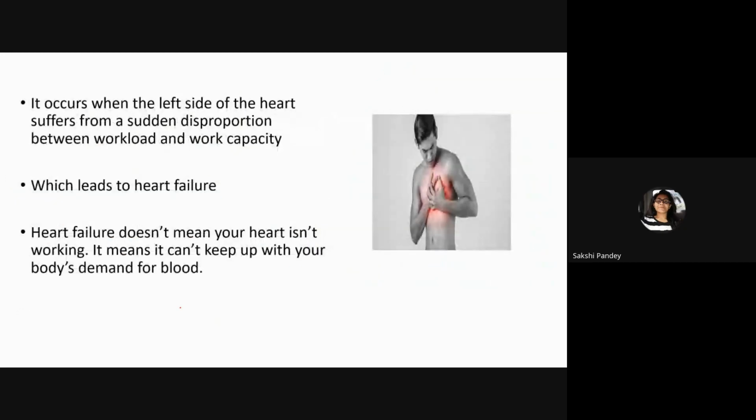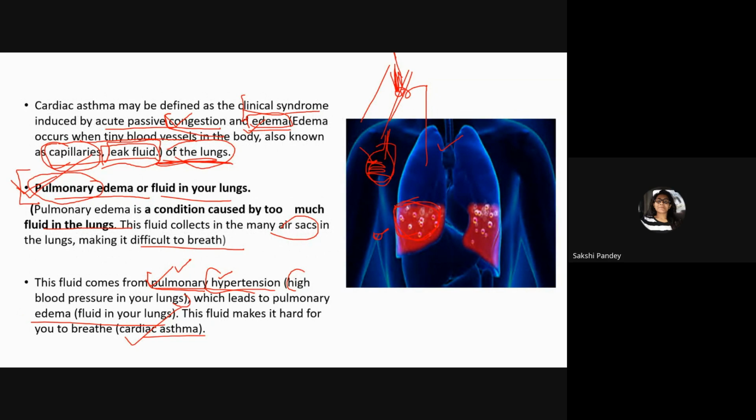Pulmonary hypertension means high BP in your lungs, which means the blood going from the heart to the lungs to be oxygenated. All around the lungs there are vessels supplying blood.